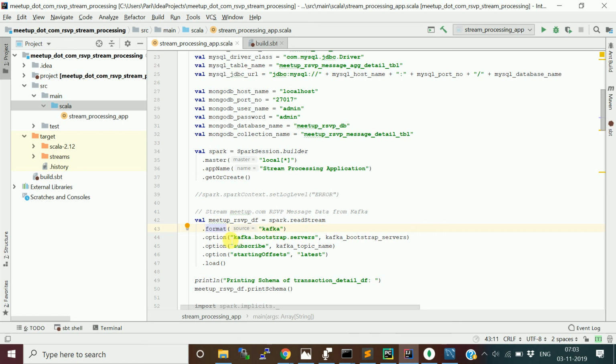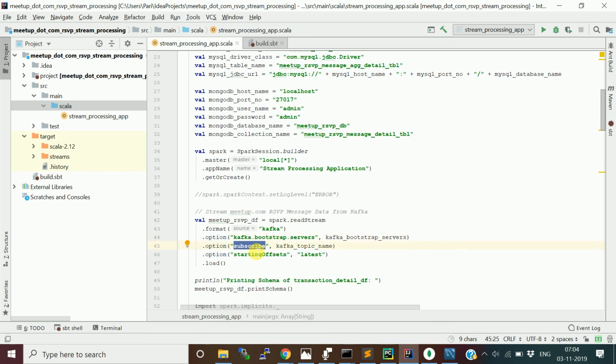So whether header equals true, or whether you are going to infer the schema, those kinds of properties you give, and then you say load. Similarly, when you want to read from Kafka, it is very simple. You just say spark session dot read stream, because we are going to read a stream of data. That's why we are saying read stream, and the format is Kafka, because we are going to read the Kafka source, and then provide the bootstrap URL, which is the server name and port number, the bootstrap broker, or Kafka broker or server.